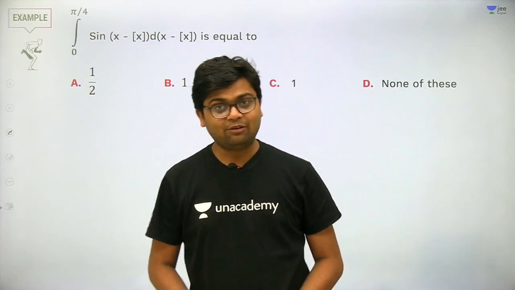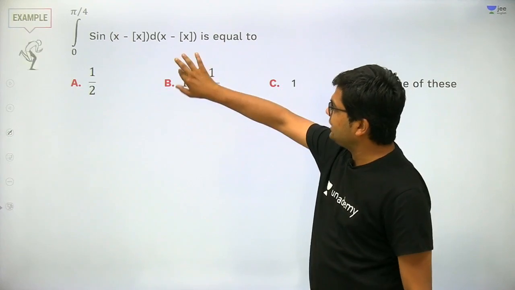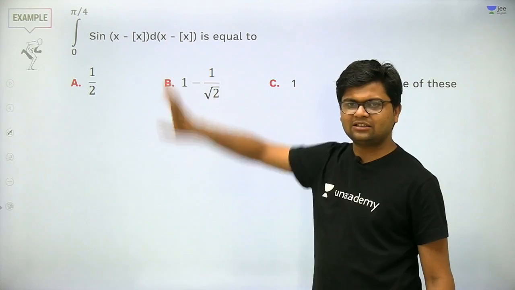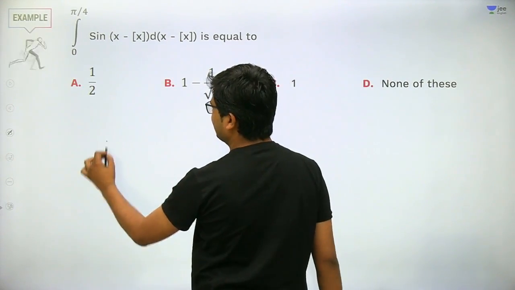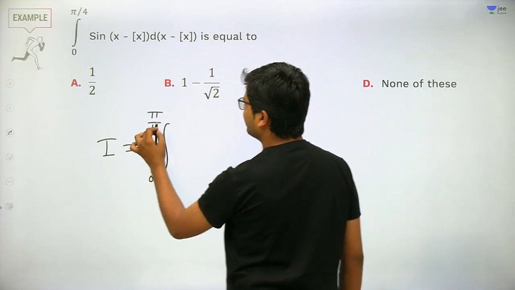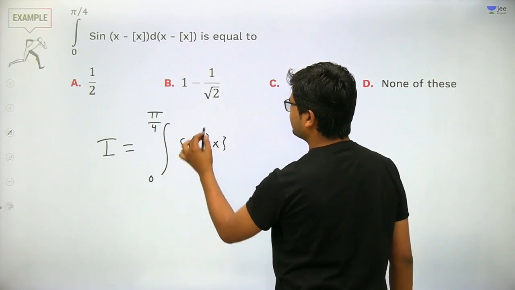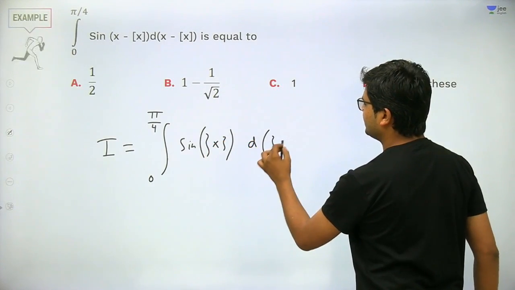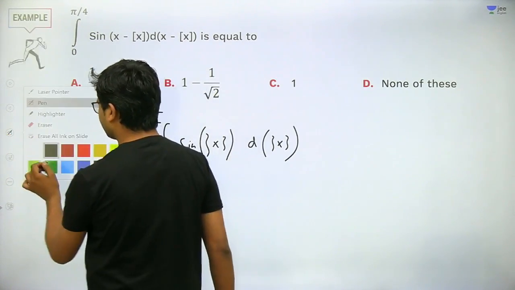Next question. Let's try. Very fundamental question. Sine of x minus box of x, integral of sine of x minus box of x. This is box of x, it should be written in the question. This symbol represents the greatest integer function. So x minus box of x, let me write this integral as I. It can be written as integral from 0 to pi by 4 of sine of the fractional part of x, into d of the fractional part of x. This is the integral that we need to solve.